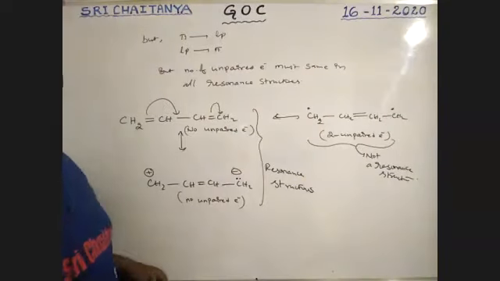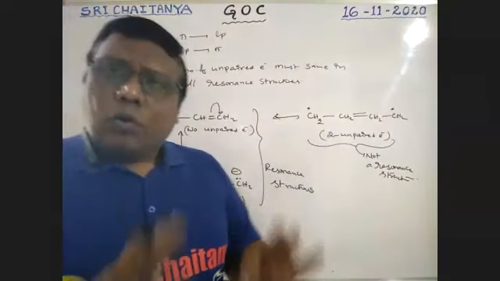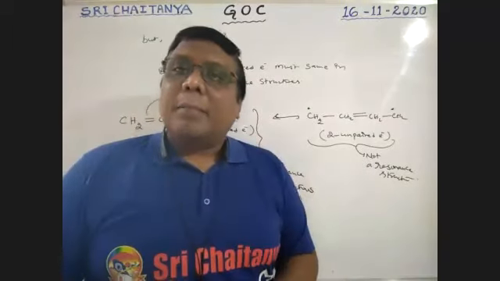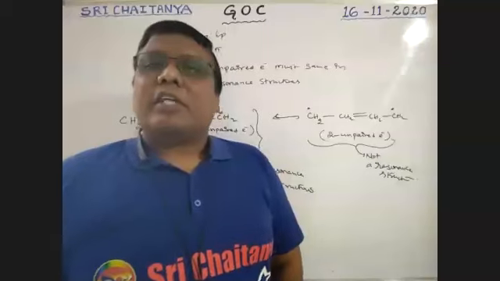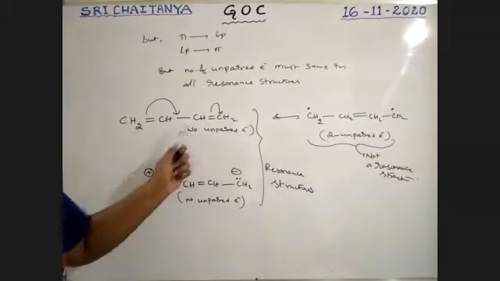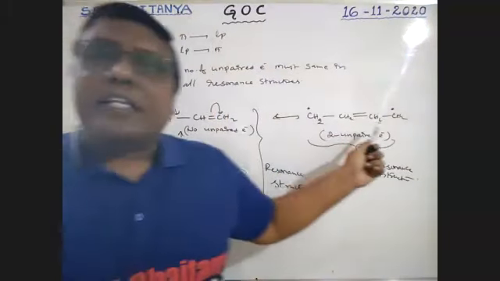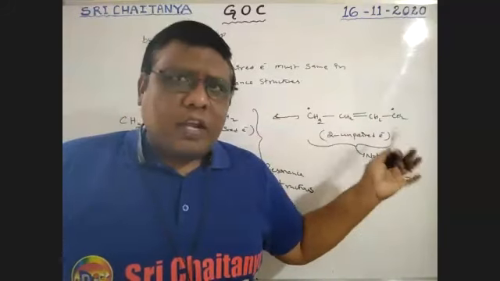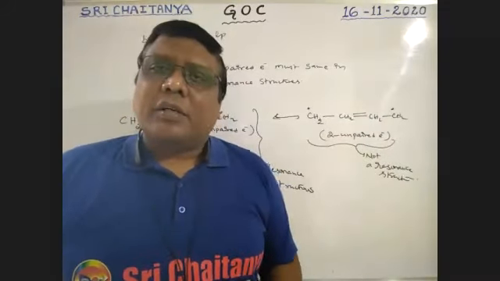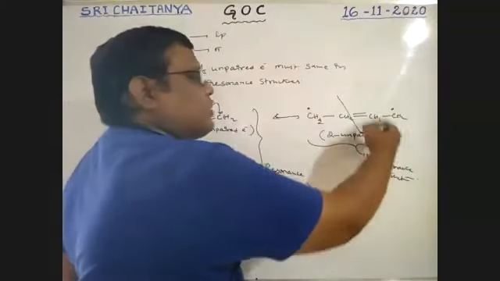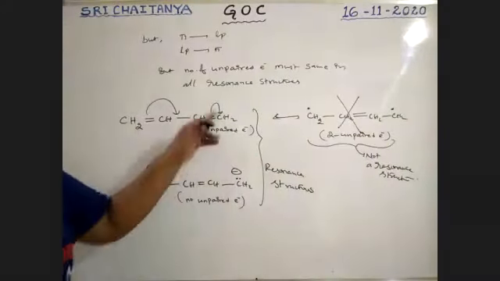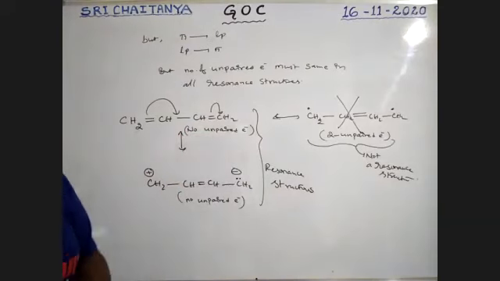That means all the existing lone pairs and pi bonds are accepted, but not unpaired electrons. So if unpaired electrons are there, an equal number of unpaired electrons is required. So here no unpaired electron, here no unpaired electron, but this one contains unpaired electrons in it. So actually we expected no unpaired electrons here also, but there are two unpaired electrons. That's why this is not a resonance structure. Only these two resonance structures are possible for 1,3-butadiene.